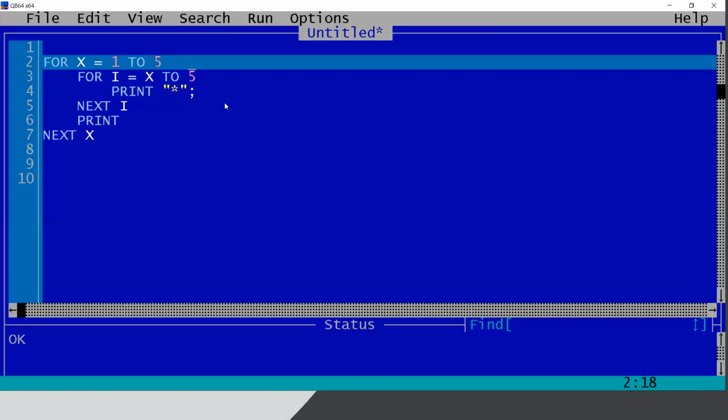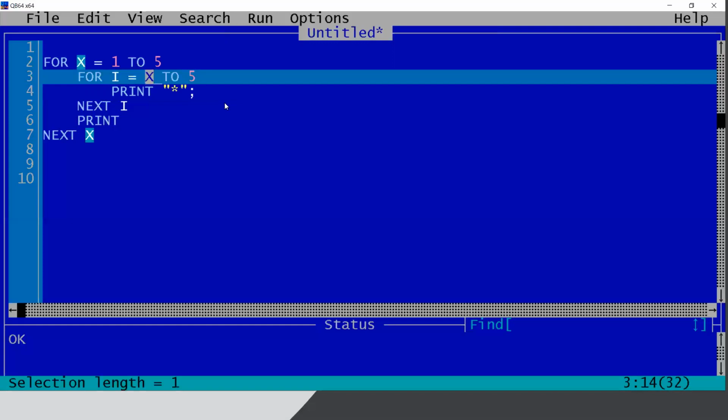Okay, so anyway, 1 to 5, so the first value of x will be 1, and then 1 to 5, then 5 stars. The next value of x will be 2.